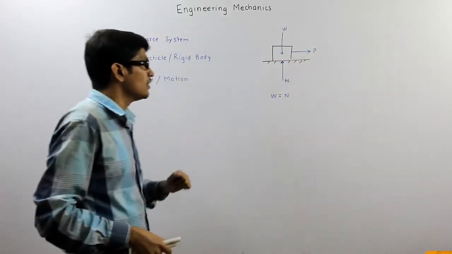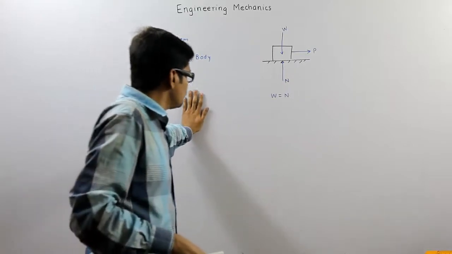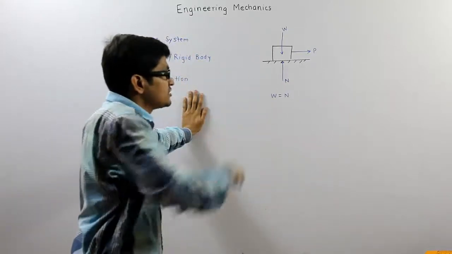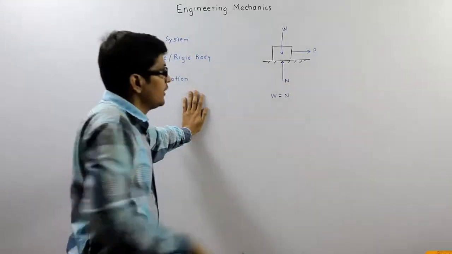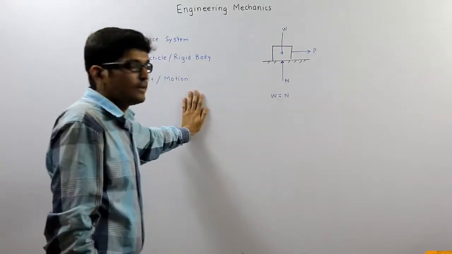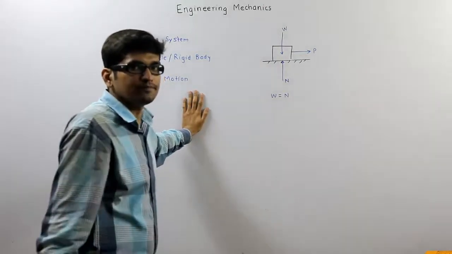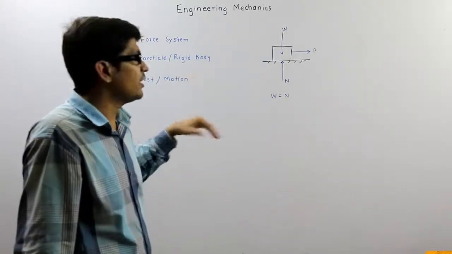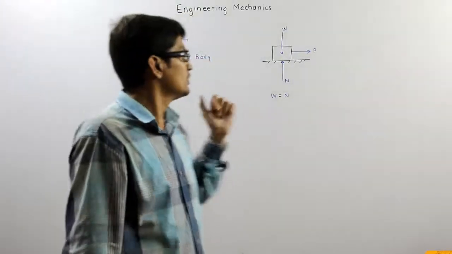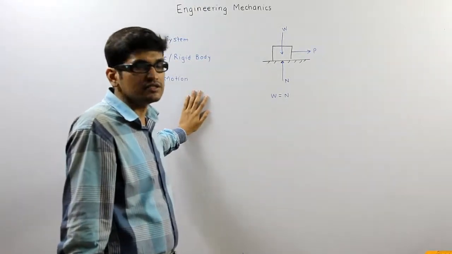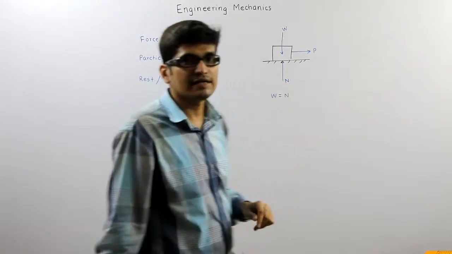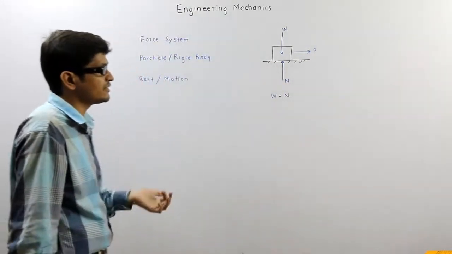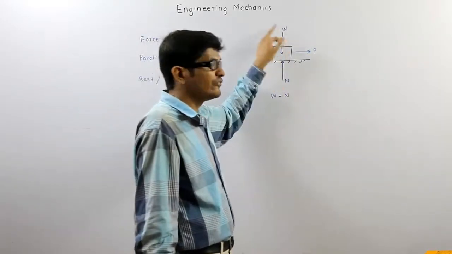For example, if I am applying force on this board, instead of block, now assume a board, I am applying force P, but that board is not moving. Means though I am applying a force, it may or may not change the state of rest. That means a force can be defined as the external agency, because it is not developed within a body.